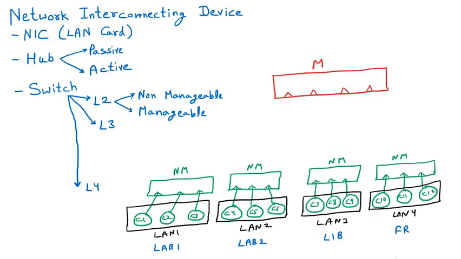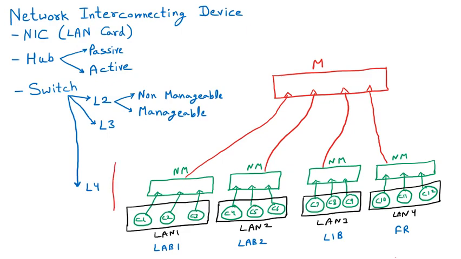So first of all, I am connecting the first switch with the manageable one, the second one with the manageable one, the third one, and the fourth one. And we know that this manageable switch is creating all of them into a single network.